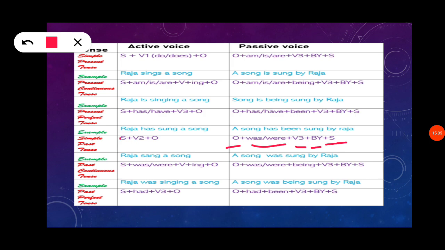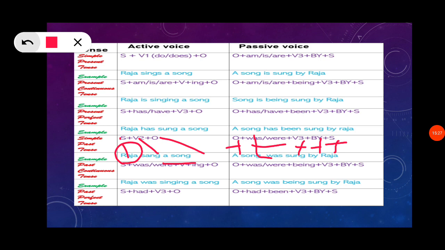So yes, the subject is Raja, past tense sang a song, that is the object. So what is the subject now? A song, it is singular. So was: a song was, verb 3 form sung by, the subject is Raja. So a song was sung by Raja.